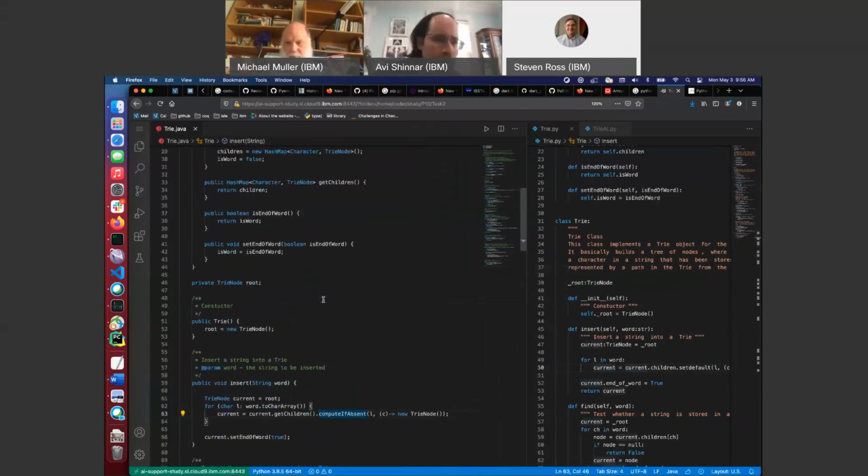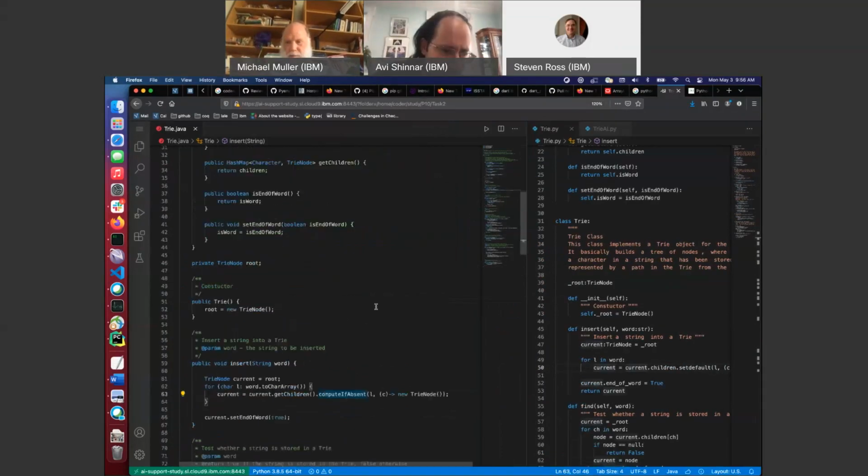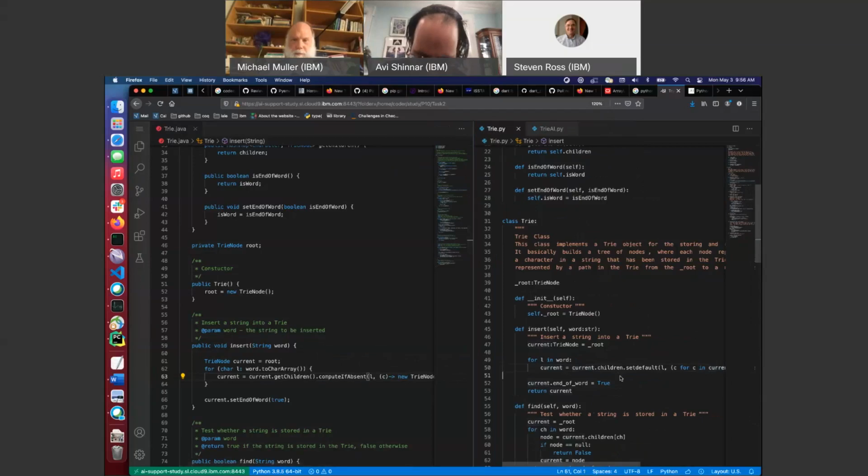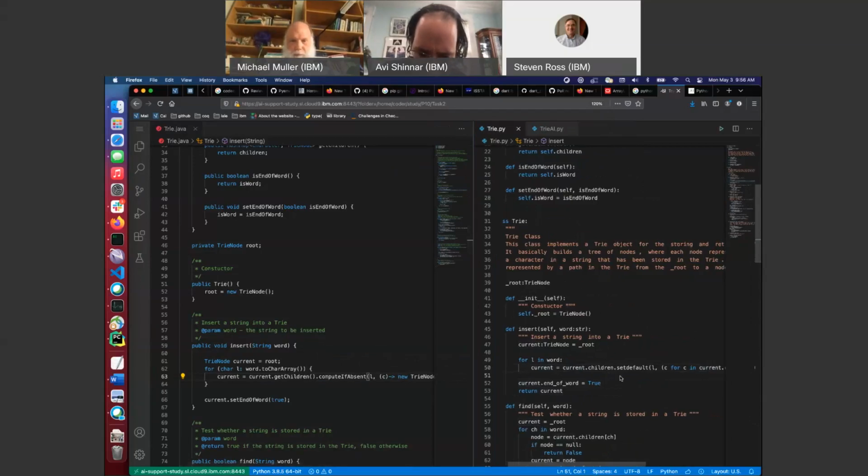Maybe I should look more carefully at what this try node is doing, but we're asking, if this character isn't one of the children, then we're going to add into it just a new try. Oh, shoot, right, because it's being stored implicitly in the dictionary, as the nodes don't have it. So you don't actually need the value here. Okay, that makes sense. I was just confused for a second, because information about what node we're in is stored only in the parent here.